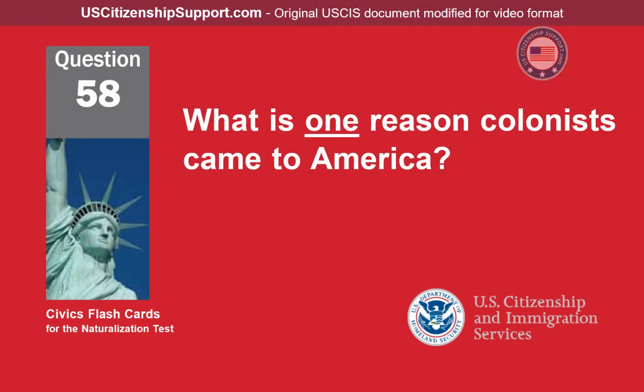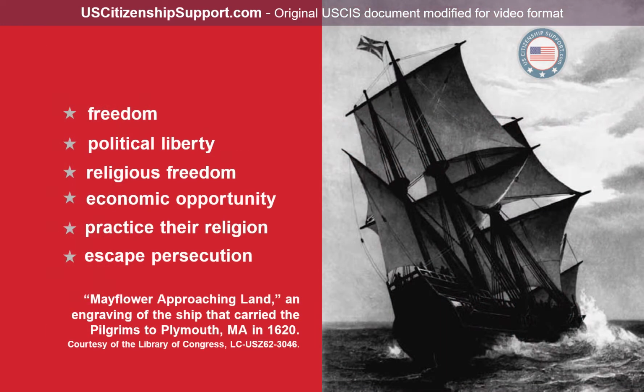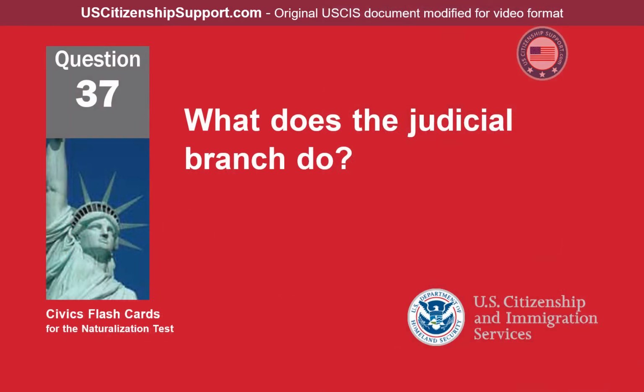What is one reason colonists came to America? Freedom, political liberty, religious freedom, economic opportunity, practice their religion, escape persecution. What does the judicial branch do?